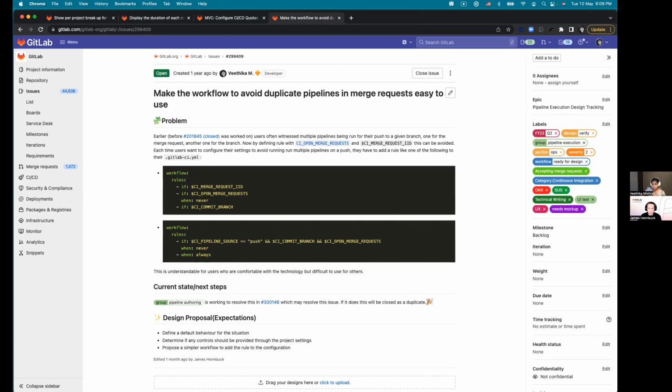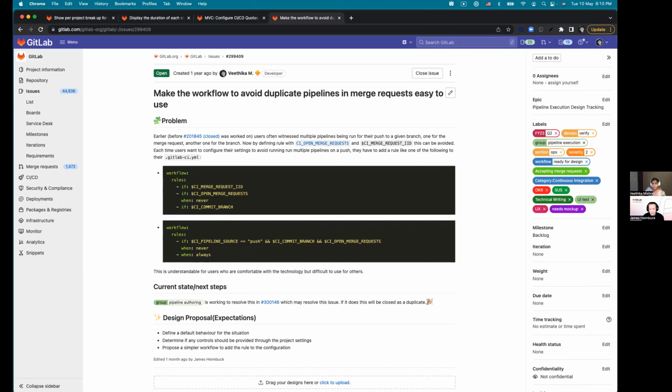Now, the problem that still stands is that this solution needs to be taken care of manually. So this is still not the default behavior. So this issue is to make sure that the proposal that we had put across then is something that we consider for default behavior. So users don't have to go and configure their pipeline in a certain way to not run into this, what looks like a bug-like behavior. And that is all from my side.